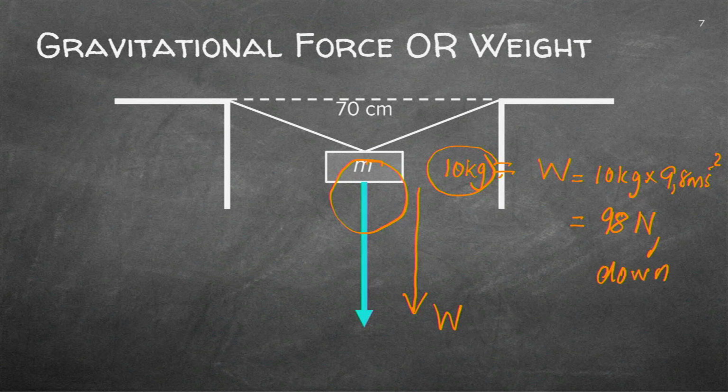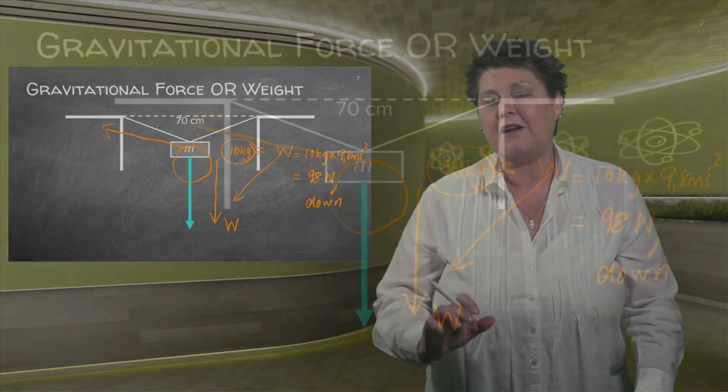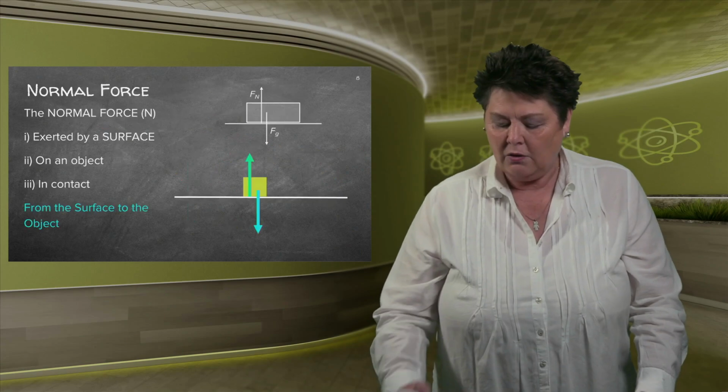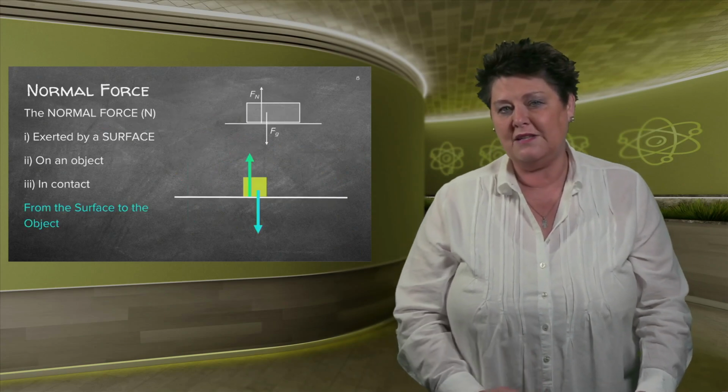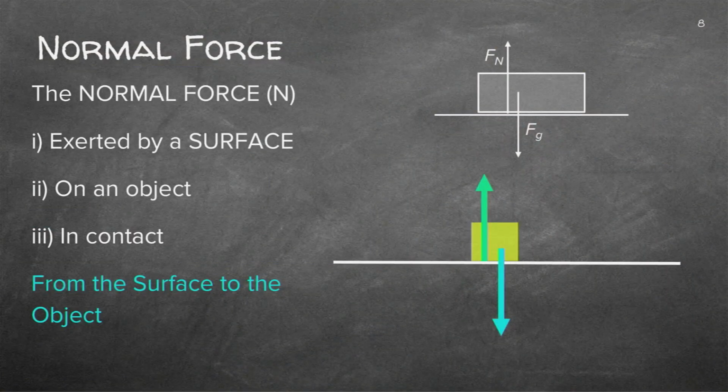So always make sure, are you working with mass or are you working with the weight, which is the force? Make sure that you know in which area you are working with. So this was gravitational force. Now let's get to the second force in this lesson. The second force is a normal force. Now you've never done a normal force before. So this is the first encounter you get with the normal.